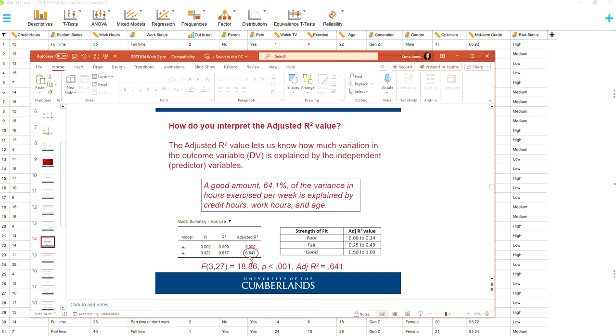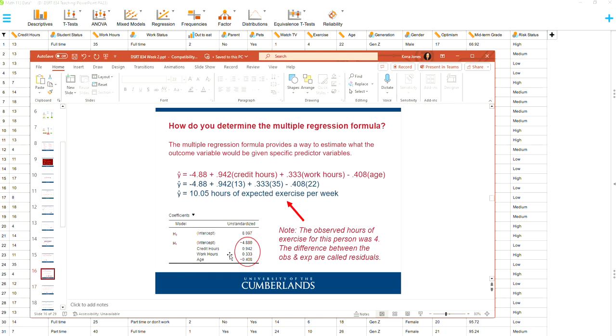Basically, the bigger the difference between the observed and the expected, the lower the prediction power is. That's horrible grammar. See, I teach math, not grammar. So it's not a very good predictor if there's that huge difference between observed and expected. And if it's not really good at predicting, you're going to have a lower adjusted R squared. So that's where all of this fits in. Once again, I promise you're never going to be required to do this. I just want to make sure you understand it, but you will never be tested on it.